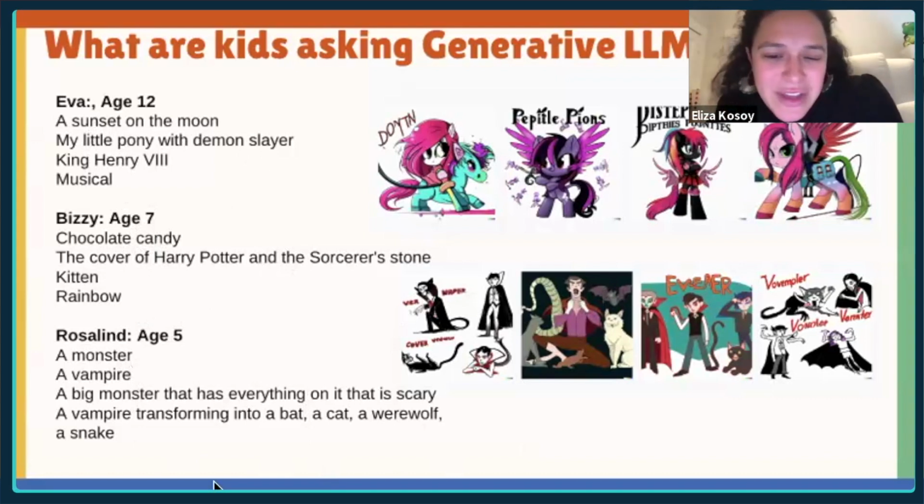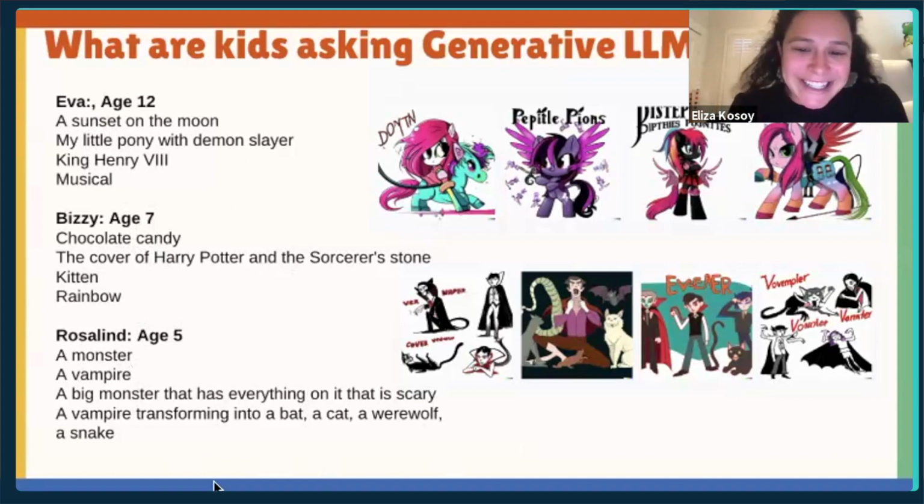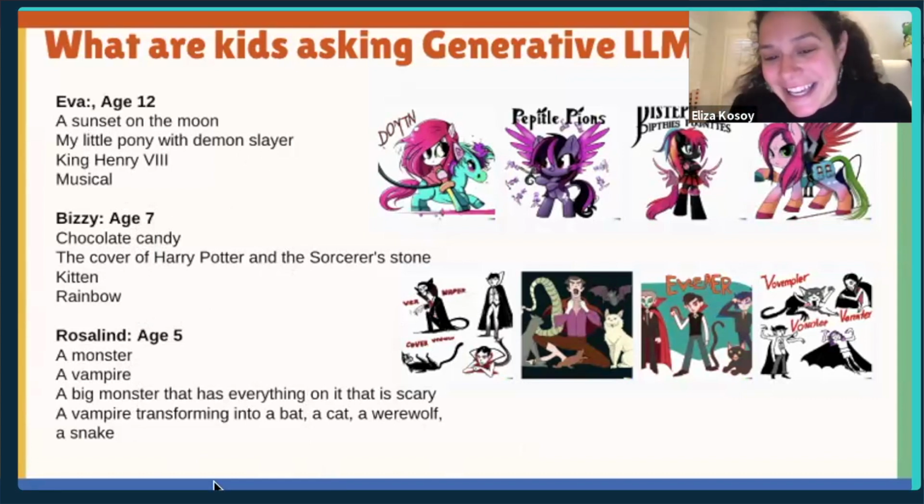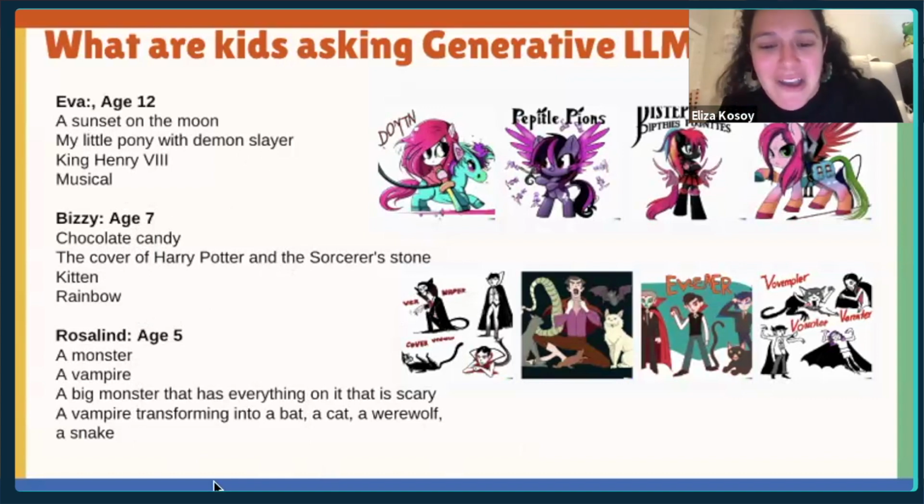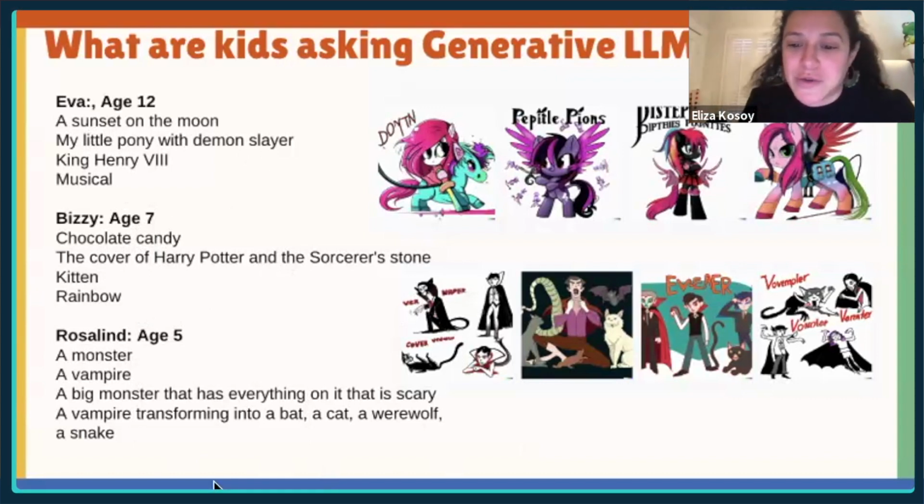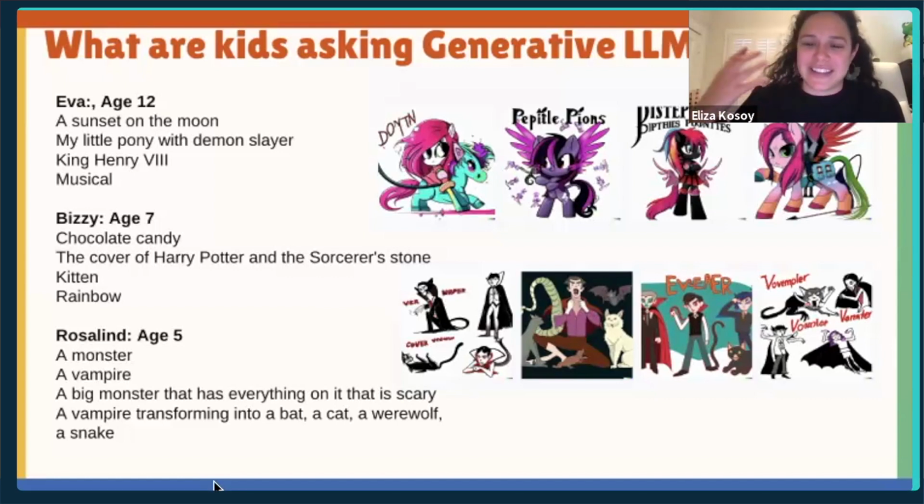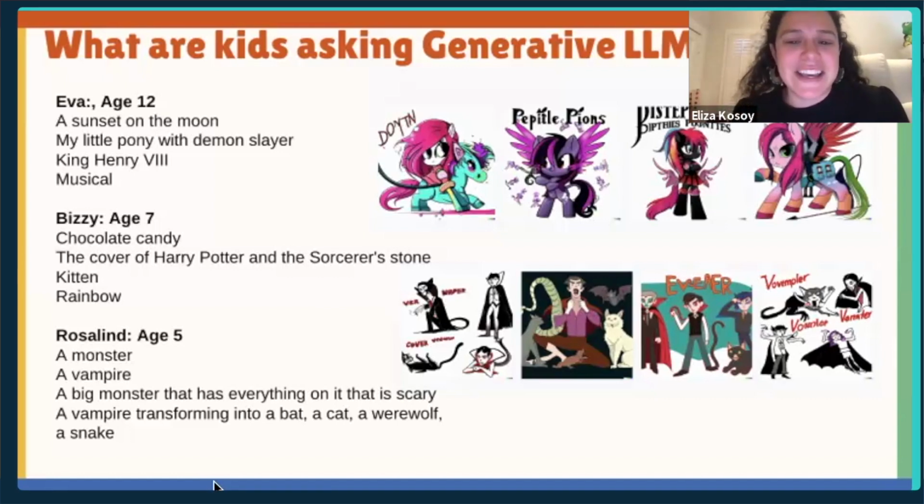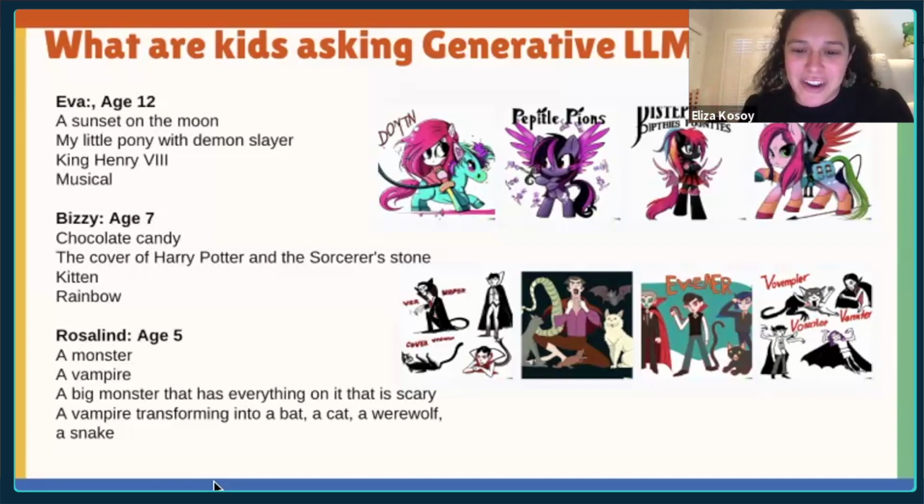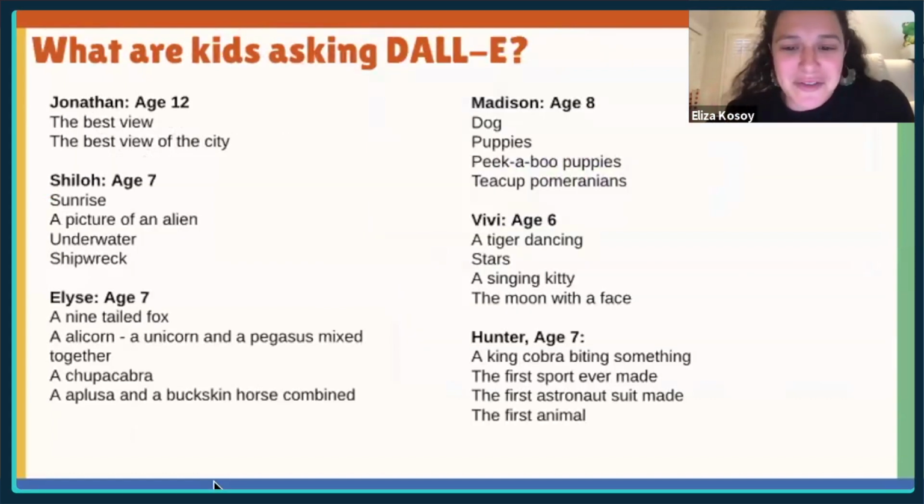And, as you can expect, we have a 7-year-old who wants to see chocolate candy. They want to see Harry Potter. They want to see a kitten. They want to see a rainbow. A 5-year-old wants to see a vampire transforming into a bat, into a cat, into a werewolf, into a snake. So I think they're beginning to understand the layers of what they can do with these models. And this is using Dall-E, the image generator. Here are some more fun examples.